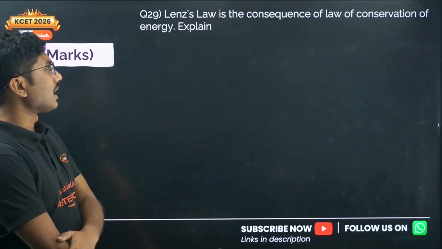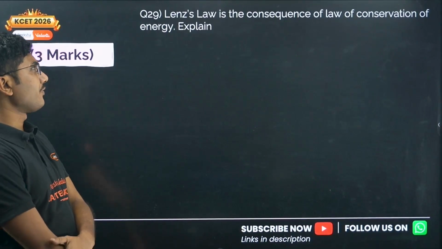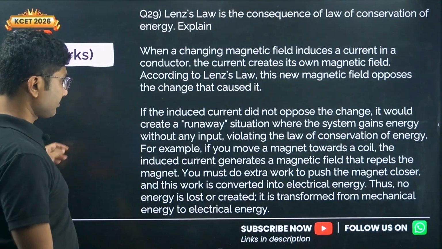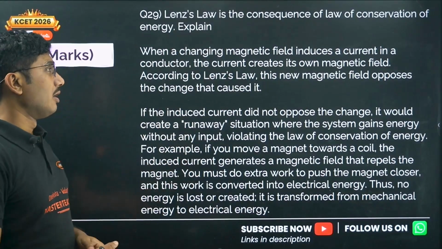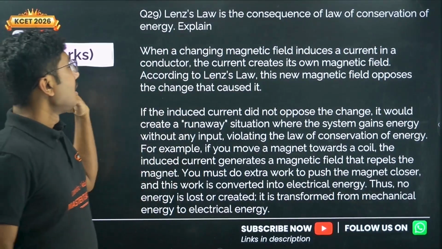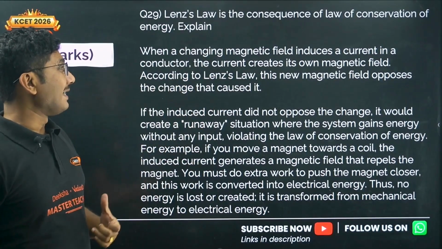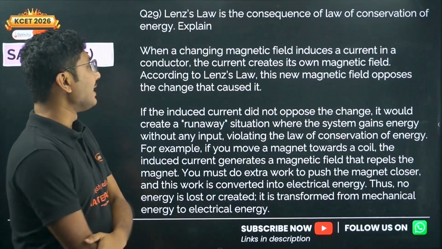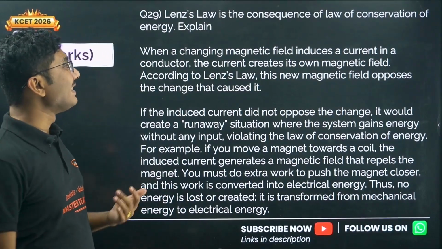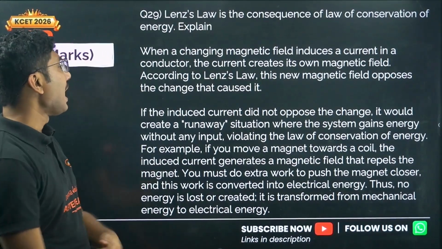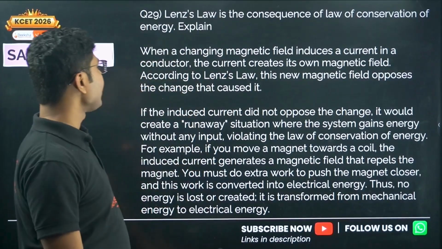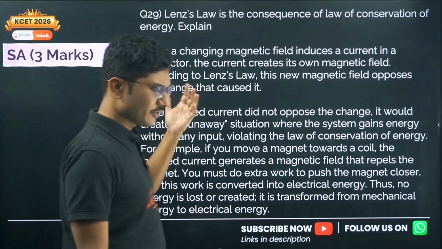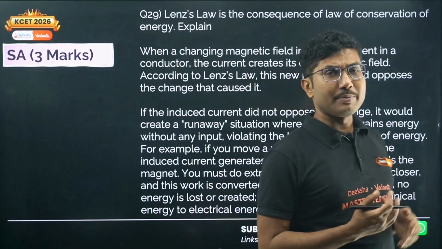Lenz's law is the consequence of the law of conservation of energy. Explain. This is the question I was talking about during the fill in the blanks. When a changing magnetic field induces a current in a conductor, the current creates its own magnetic field. According to Lenz's law, this new magnetic field opposes the change that caused it. So first of all, let us understand this. This is a very important point.